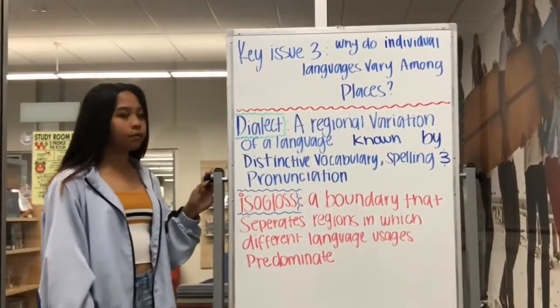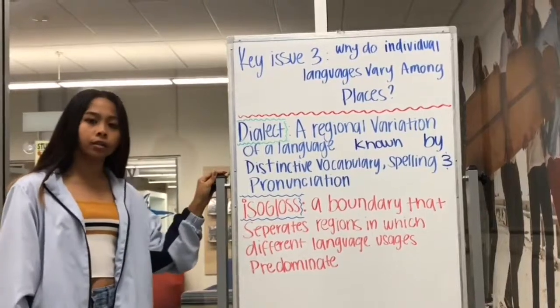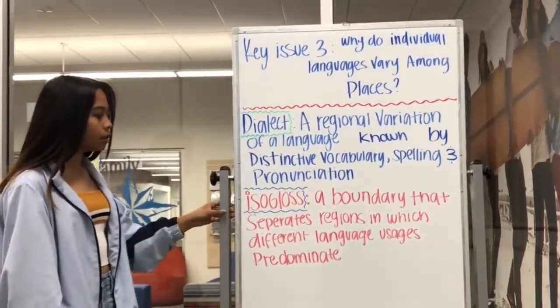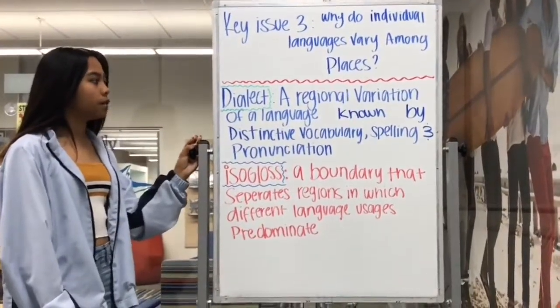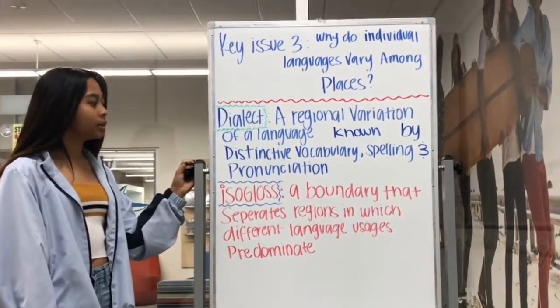There are 2 different vocabulary words that you need to know in this Key Issue 3, which are dialect and isogloss. An isogloss is a boundary that separates regions in which different language uses predominate. And a dialect is a regional variation of a language known by distinctive vocabulary, spelling, and pronunciation.